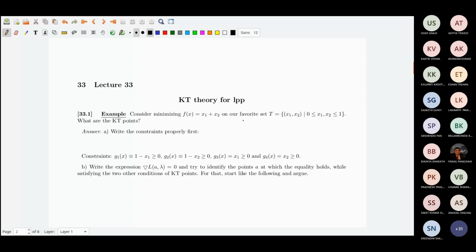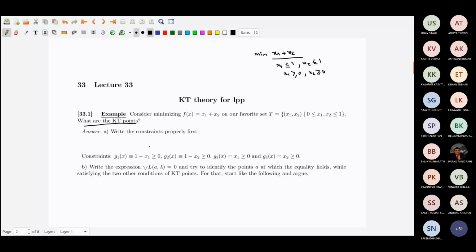What we want to talk about now is minimizing x1 plus x2 subject to, this is our favorite set, x1 less than or equal to 1, x2 less than or equal to 1, x1 greater than or equal to 0, x2 greater than or equal to 0. And find out the KT points. That's what the question asks.